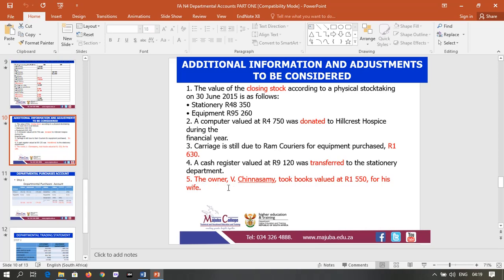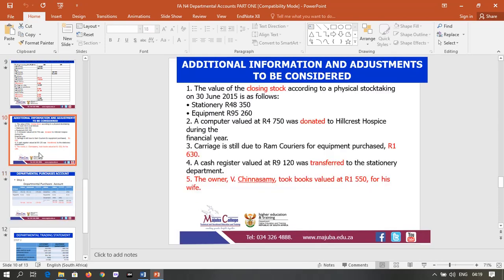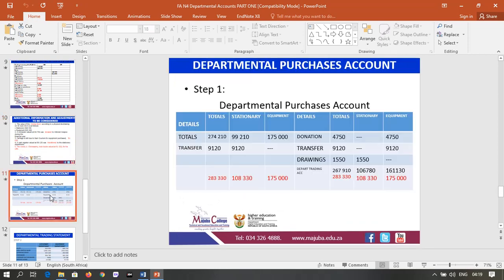Then lastly, it talks about some books which were taken for the owner's wife, amount of 1,550. That we call drawings. Again, it affects our purchases, drawings, and stationery. You put that amount. Thereafter, we are done because this was the last one under additional information.